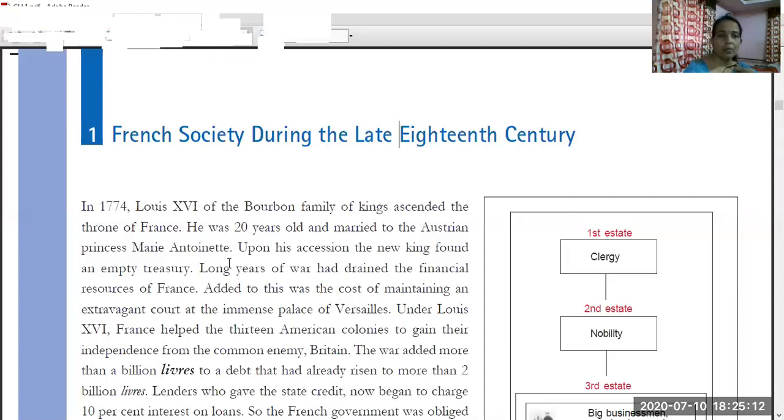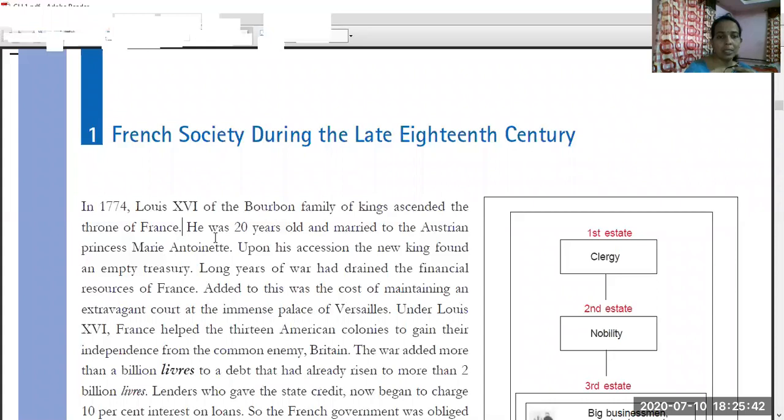First of all, we will understand the political part. Political part means changes in the rule. The ruler changed in 1774. Louis XVI of the Bourbon family of kings ascended the throne of France. In the year 1774, Louis XVI of the Bourbon family became king of France.